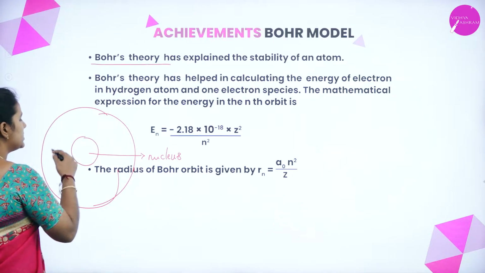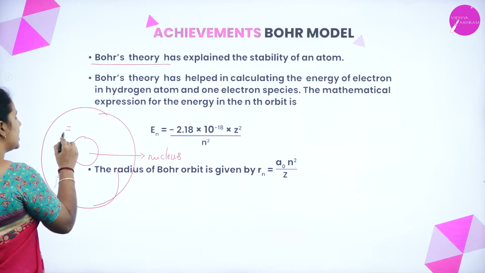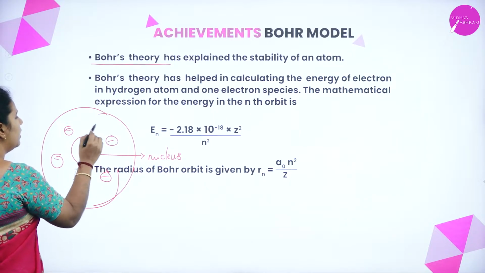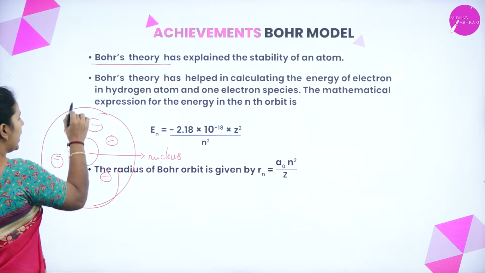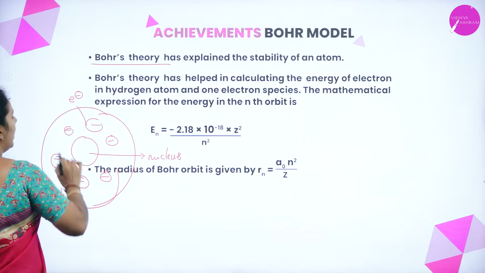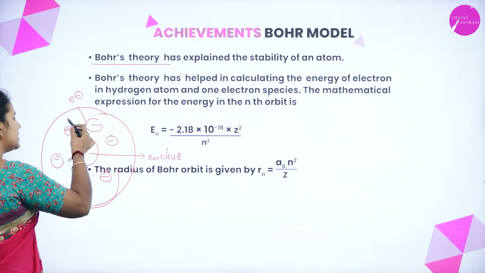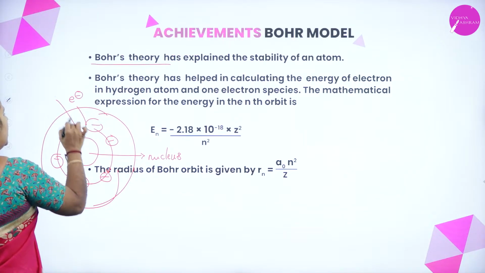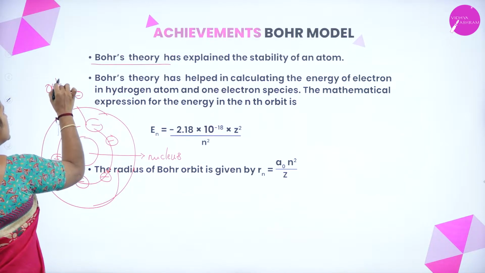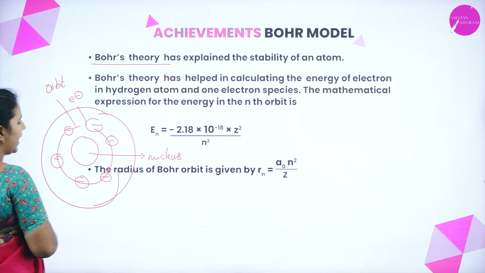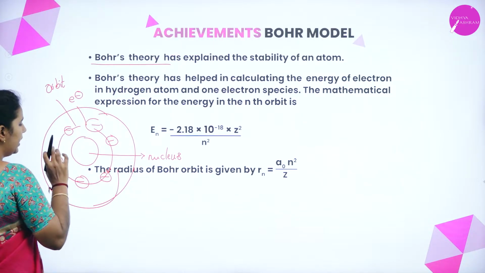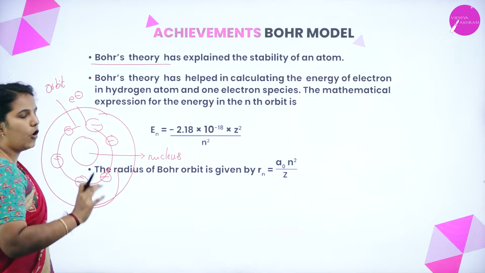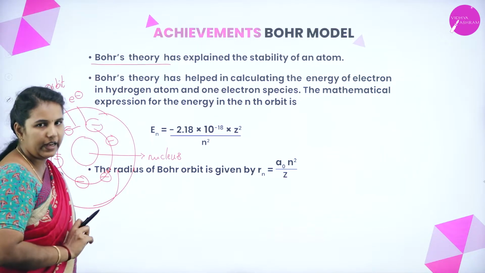This nucleus is surrounded by negatively charged particles present in circular paths, known as electrons. When these electrons move in circular paths, each path is known as an orbit, or energy level, or energy shell. And each shell has its own definite quantity of energy.